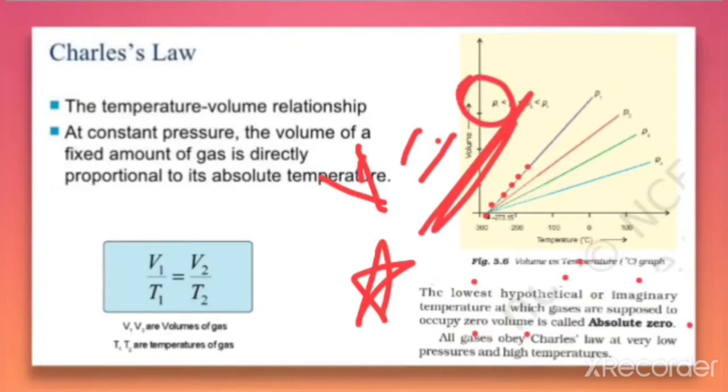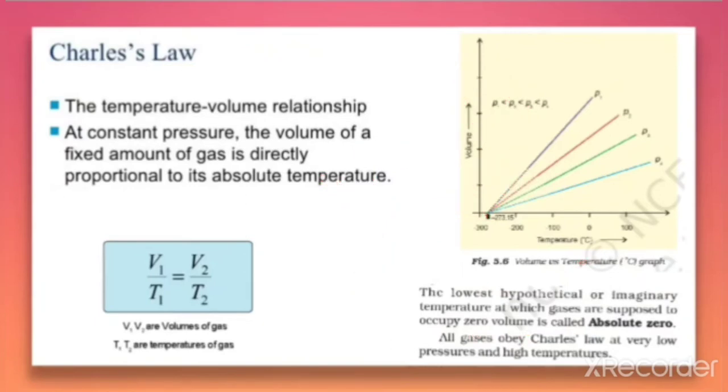That temperature is called absolute zero. This is one of the most important definitions. It is seen that all gases obey Charles' law at very low pressure and high temperature.